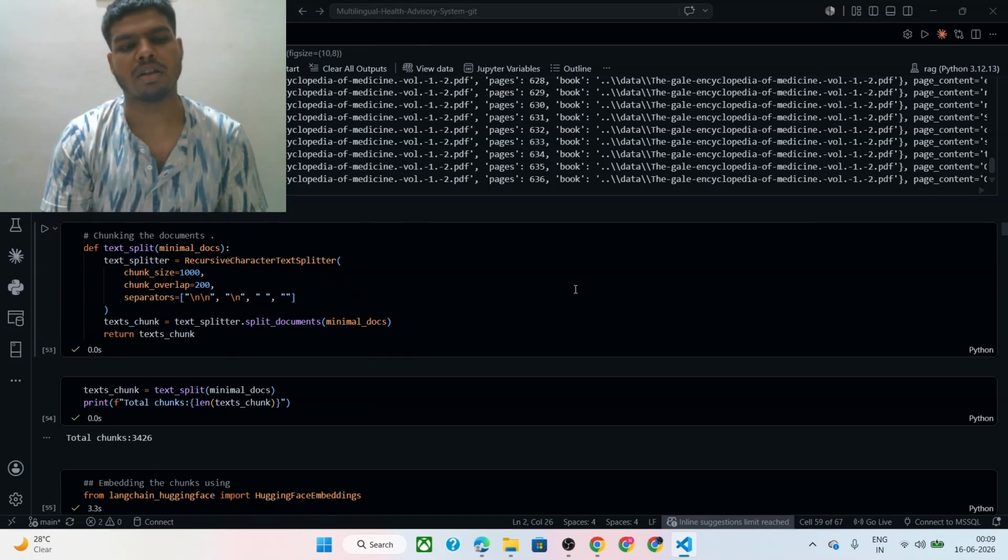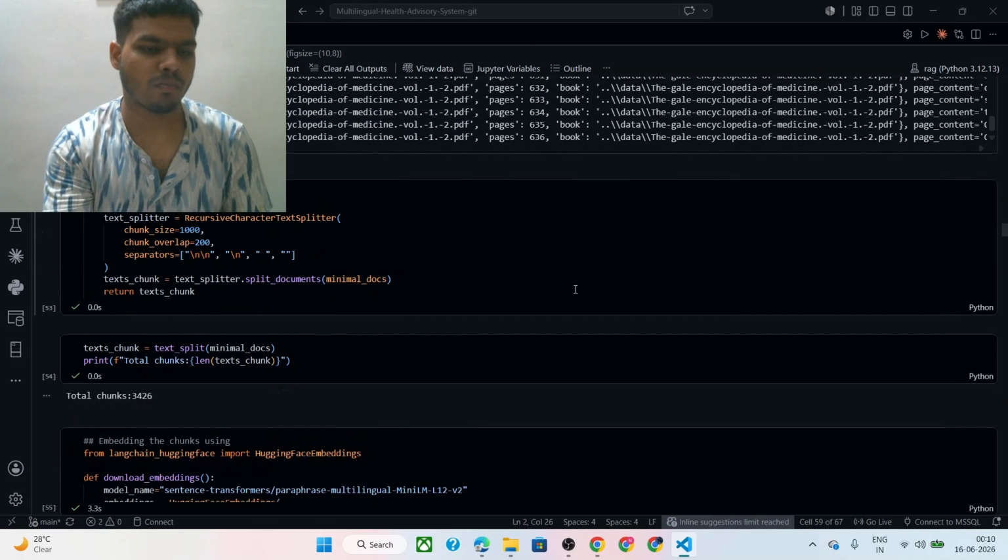In one chunk there can be a problem or disease, in another chunk there can be the precautions, or in a third chunk the solution. So we have kept the chunk overlap at 200 to match and synchronize the chunks.